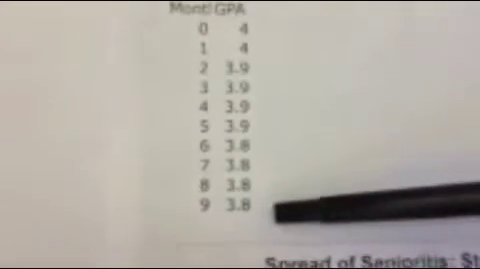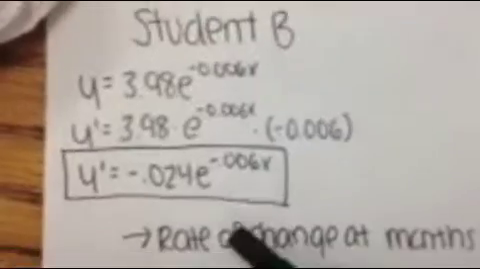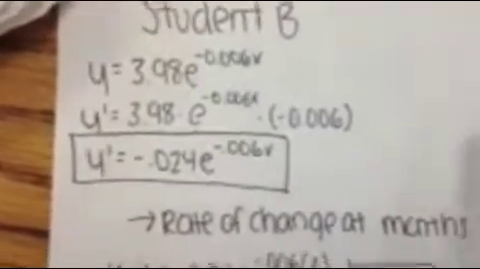Okay, for student B, we recorded his GPA. At the beginning of the year, it was a 4.0. By the end of the year, it was a 3.8. The equation for this line was y equals 3.9863e to the negative 0.006x. We found the derivative of that line, which is negative 0.024e to the negative 0.006x.